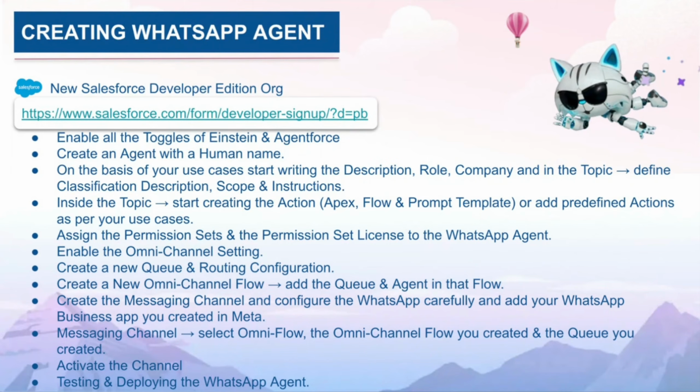Keep the name something like, if you're talking about WhatsApp, WhatsApp Messaging Queue. From there, create the name and you can select the user. The user would be the Einstein user which you created, the user of that service agent. And the routing, once that is done, if you scroll down, you will see the users. You can choose messaging sessions, and for the users, you can select the system administrator and the Einstein user. You can choose that, and save it.